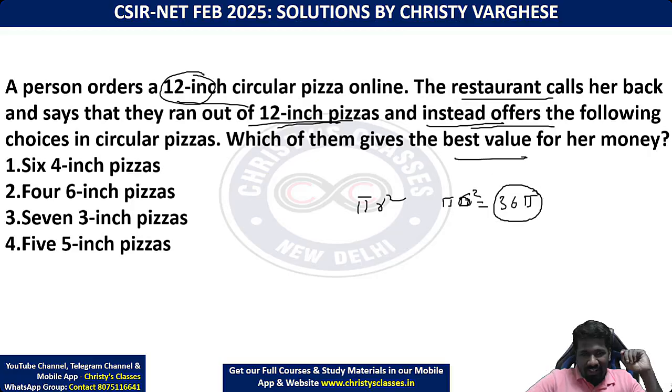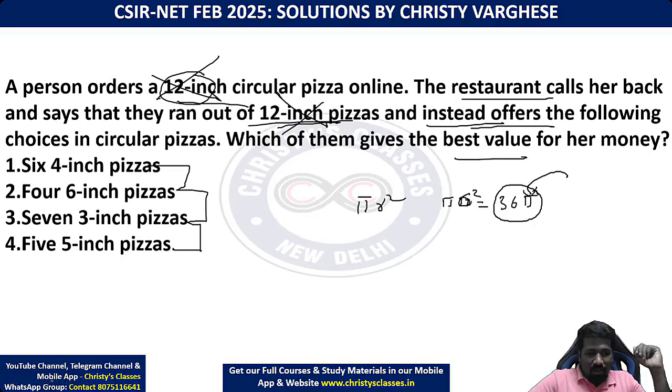So the funny thing is this 12-inch pizza has no role in our answer at all, because whether it is more or less than 36 pi, that is not what the question is asking. Which of these four pizzas has the larger area, so that you get more pizza? So that only you have to check.